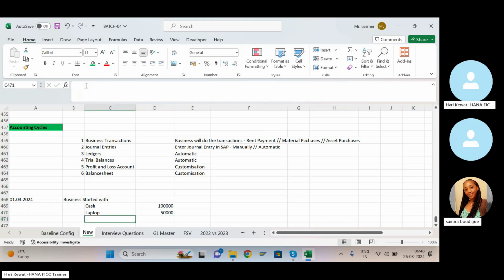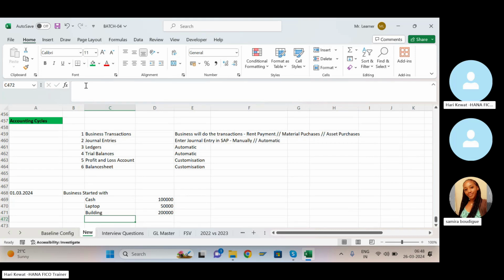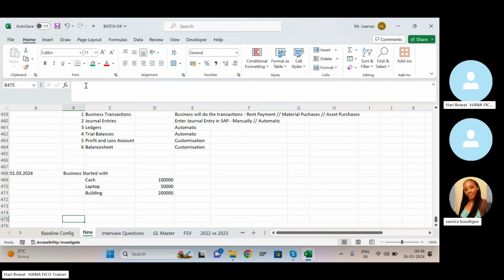Sometimes you can give your building for the business purpose, so that is also your capital only. So these are the three things you can invest in your business when you are starting the business. So this is your first transaction.